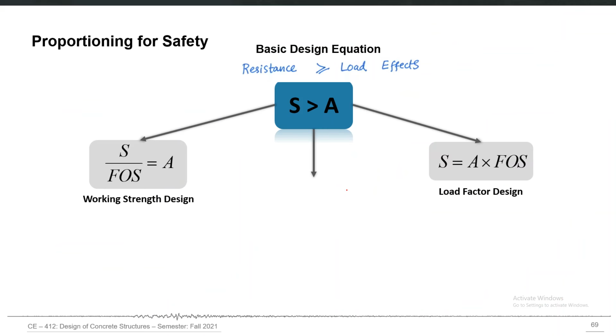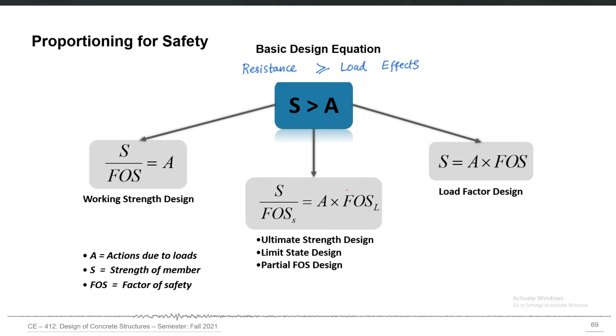So based on the primary design equation, we can have three basic approaches. Strength should be greater than actions, or resistance should be greater than load effects, same thing, or in other words, the capacity should be greater than or equal to demand. All three are the same form of the same equation.